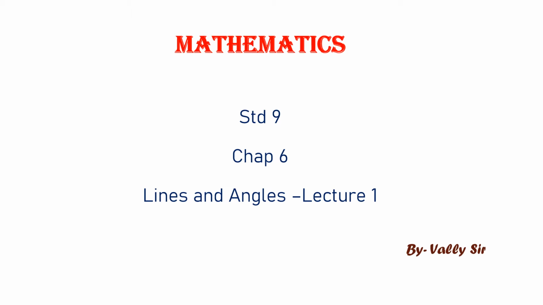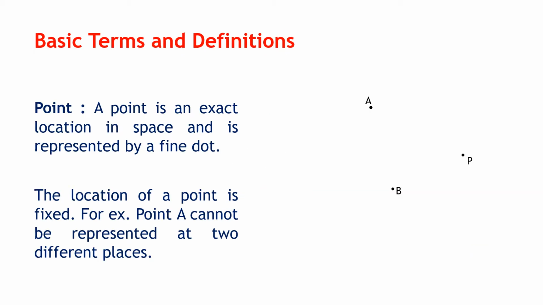So now you have to remember that every word in mathematics has a particular meaning, a particular definition. Like I told you before, Euclid gave the axioms and the postulates, and he also gave us some undefined terms. Those undefined terms, we have assumed them to be true, and based on those terms, we are going to define lines and angles. So let us begin.